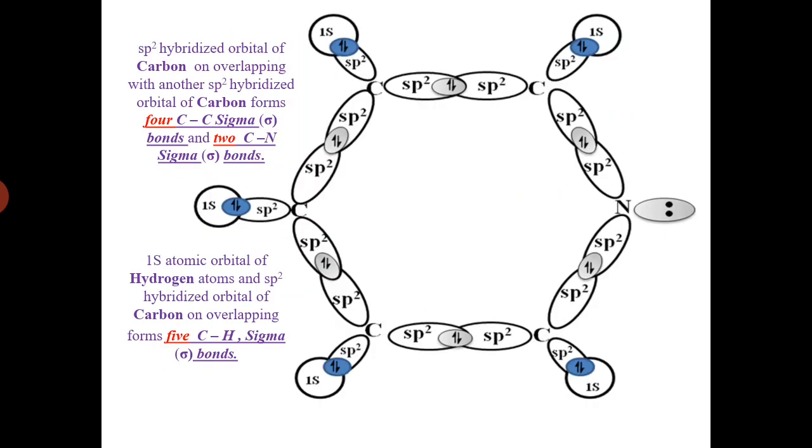It means all the carbon and nitrogen in a pyridine molecule are in an sp2 hybridization state. So each carbon and nitrogen contains 3 lobes of sp2 hybrid orbitals.